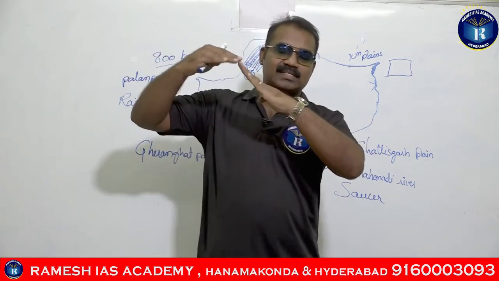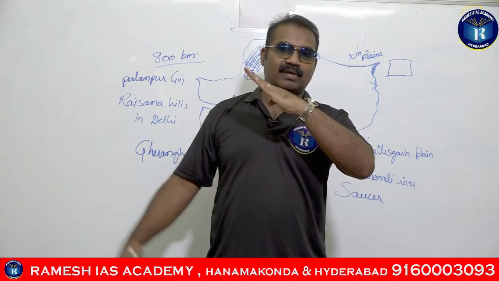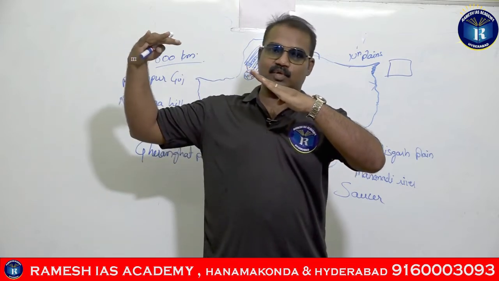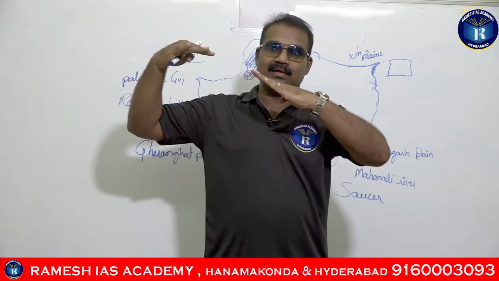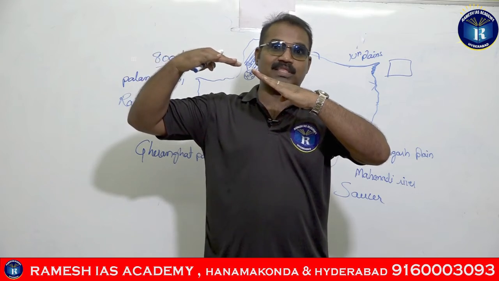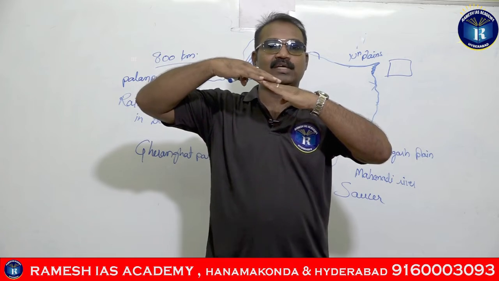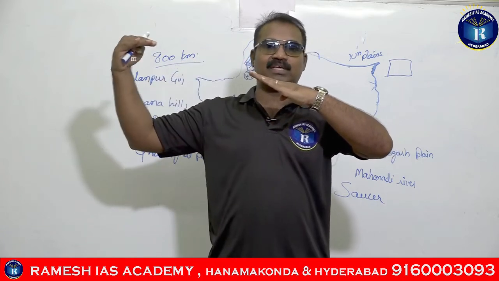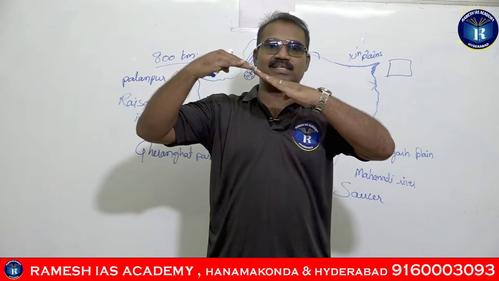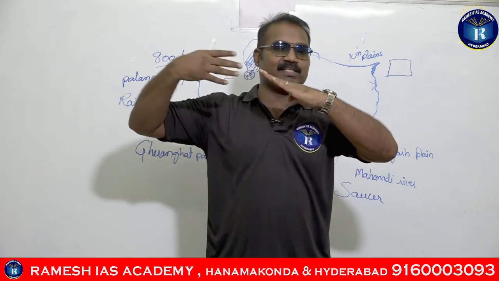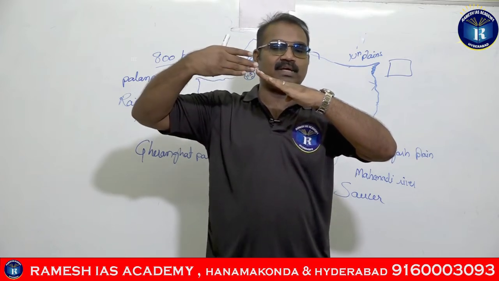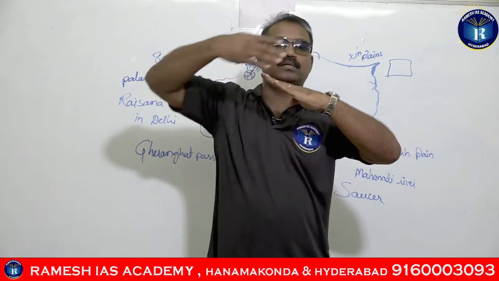If this is the southern part of the Arawalis, from here you get the southwest monsoon, as the third branch of the Arabian Sea enters these areas. When the third branch comes, only the southern tip obstructs it, and the rest goes like this.